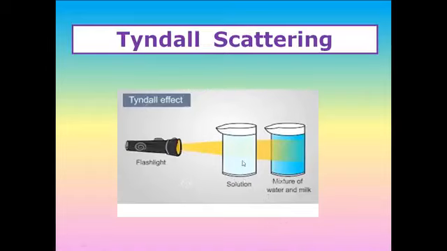See here, this is the true solution, and this other solution is a mixture of water and milk. When you pass a flashlight through these two solutions, you cannot observe the path of the light in the true solution, but it is visible in the case of the colloidal solution. When you pass a beam of light, in the true solution you cannot observe the path. Rather, in the colloidal solution, the path is visible. This is due to the scattering of light by the colloidal particles, and hence explains the Tyndall effect.